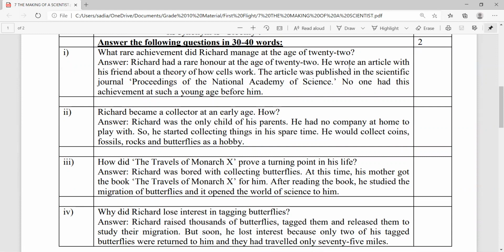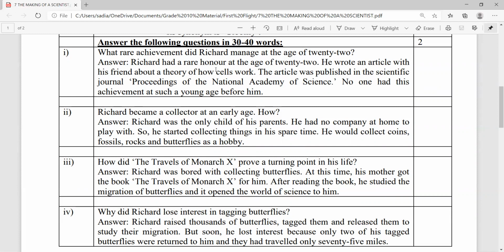It is evident that he wrote an article with his friend about a theory of how cells work. Moreover, the article was published in the scientific journal Proceedings of the National Academy of Science. Nevertheless, no one had this achievement at such a young age before him.